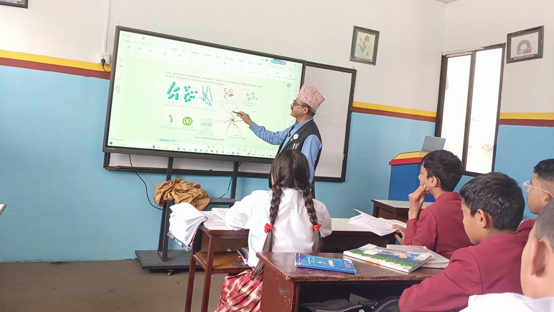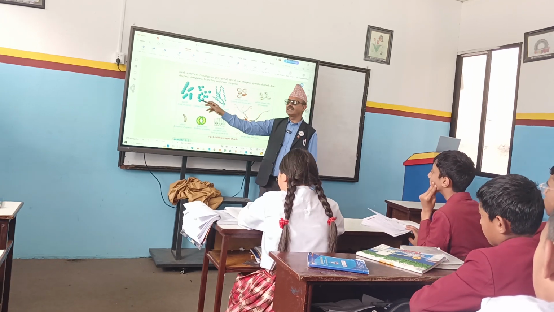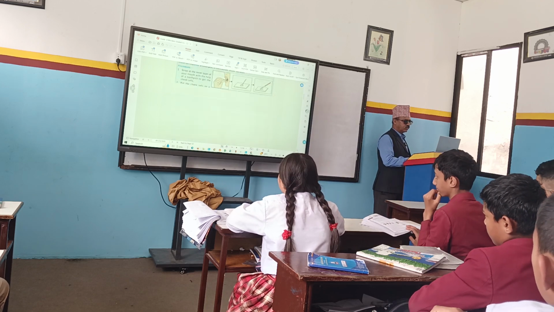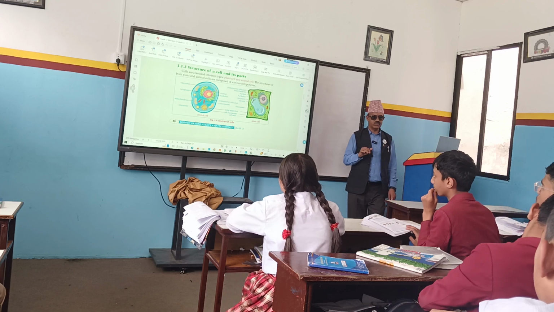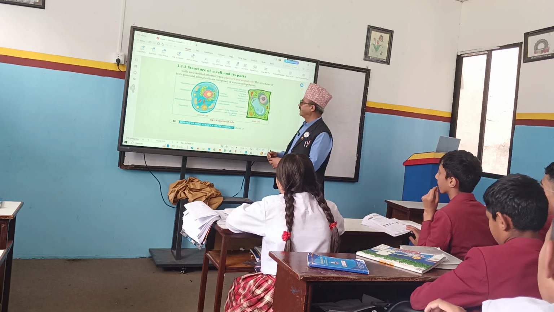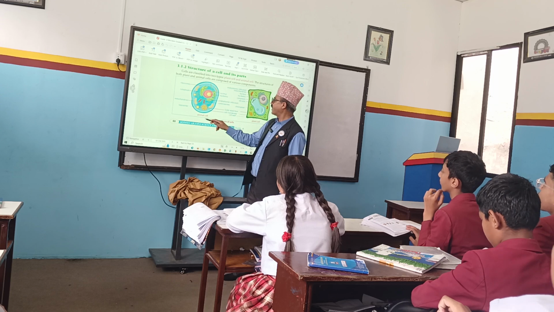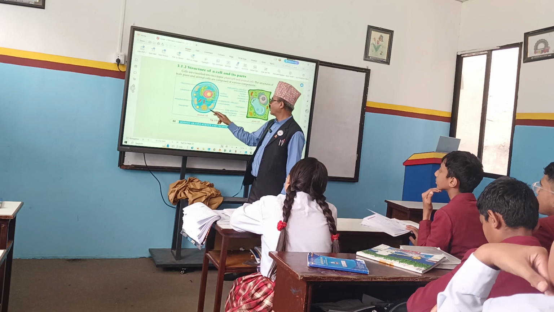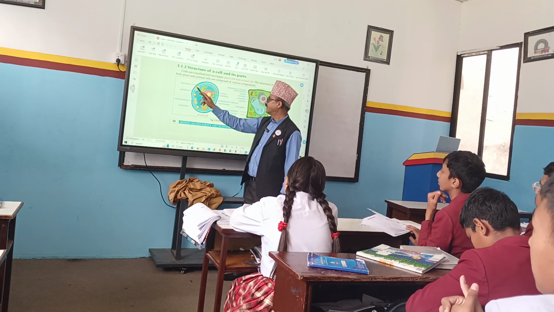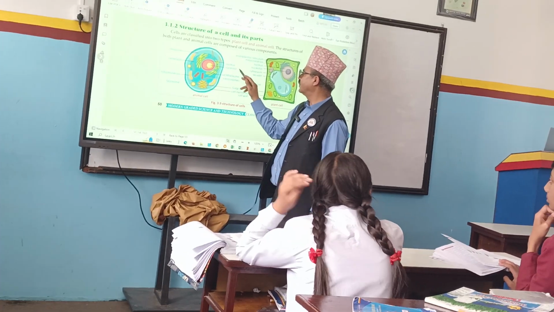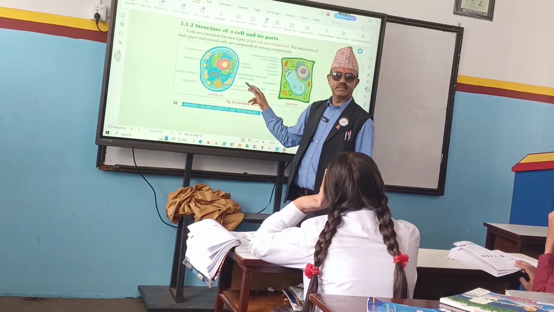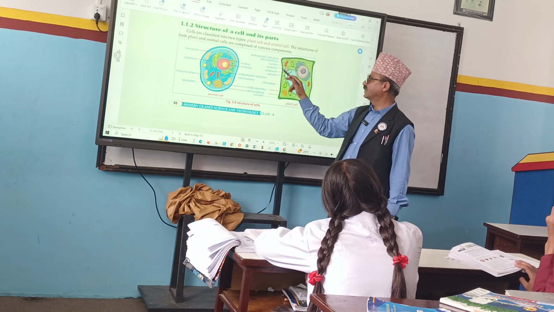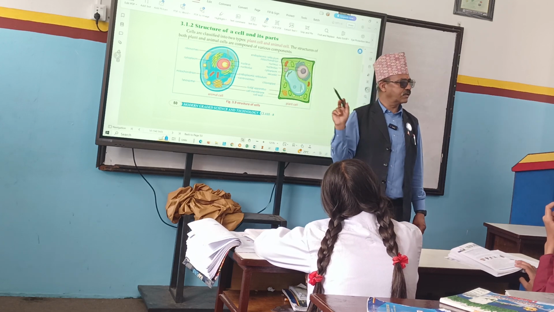See, different types of cells are here. These are also organisms, but how many cells are present there? Only one cell, right? And here it was given about plant cell and animal cell, so you have to draw. The outermost part of an animal cell is the cell membrane. What is this? Cell membrane. And Golgi bodies, lysosome, mitochondria, cytoplasm, ribosome, nucleus, nucleolus, endoplasmic reticulum. In a plant cell also, endoplasmic reticulum, mitochondria, nucleus, nucleolus. And I had given you this diagram to draw.